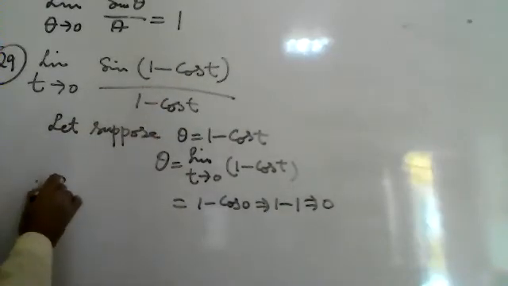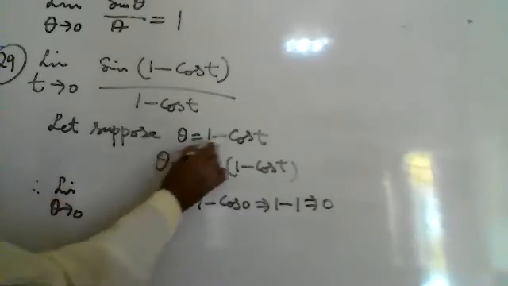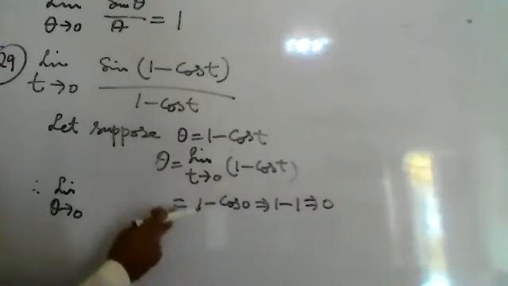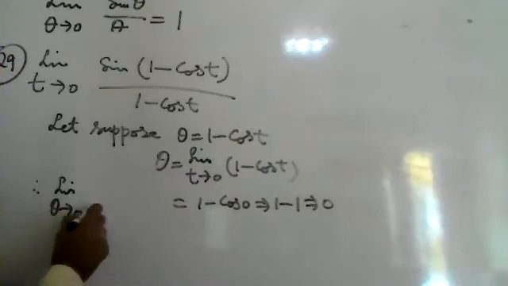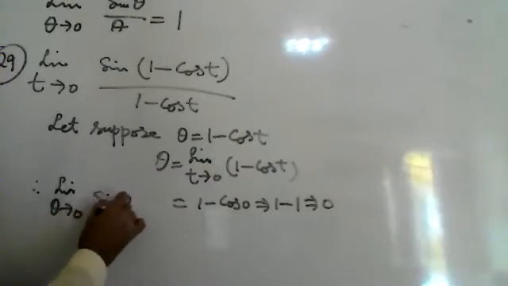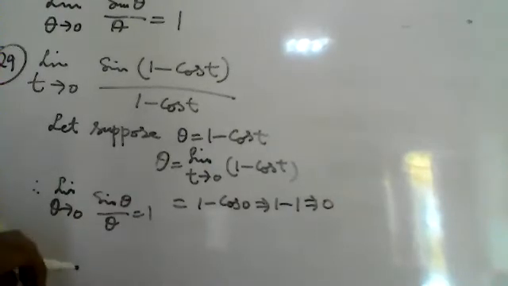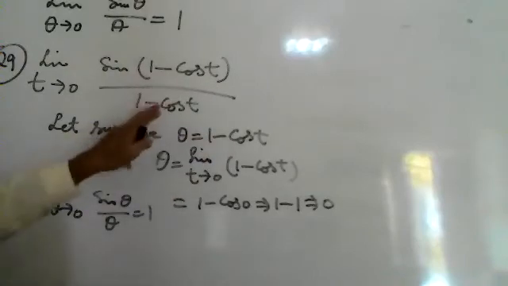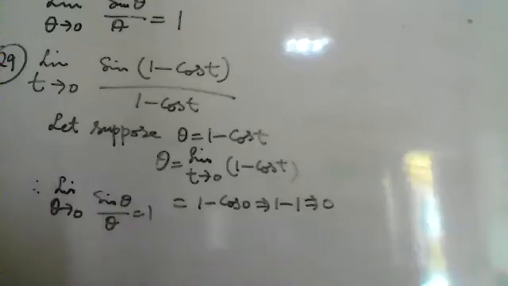Therefore, limit theta tends to 0. Theta is 1 minus cos t. When t tends to 0, theta also tends to 0. So sin theta upon theta is equal to 1. The answer is 1. When this is theta, this is also theta. So sin theta upon theta should be equal to 1 if theta tends to 0.